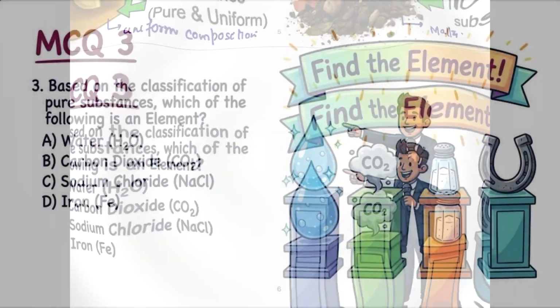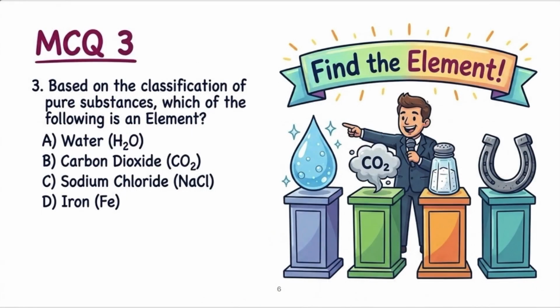Now question number 3. Based on the classification of pure substances, which one of the following is an element? Water is a molecule. Carbon dioxide is a molecule. Sodium chloride is also a molecule, an ionic compound, but iron is an element, right? So you will find the correct answer to this question is D.